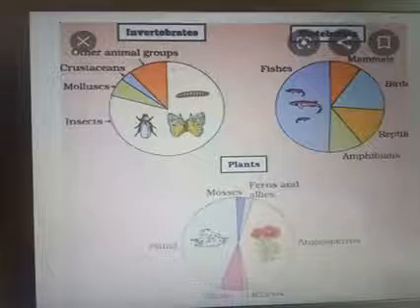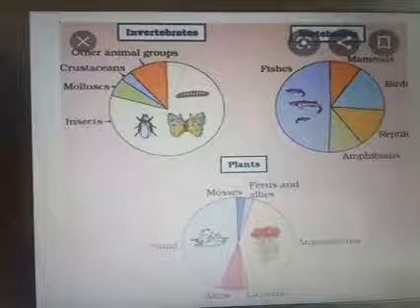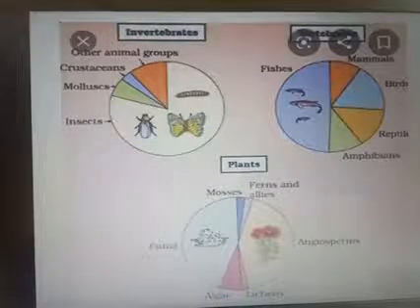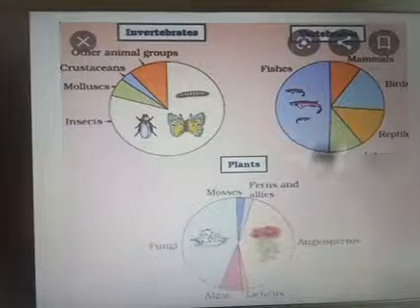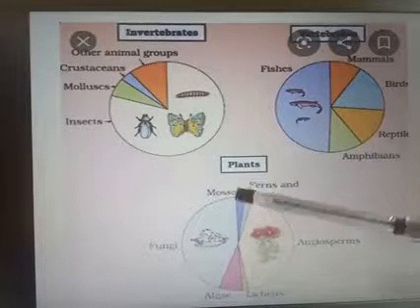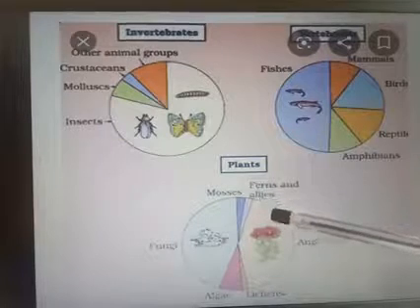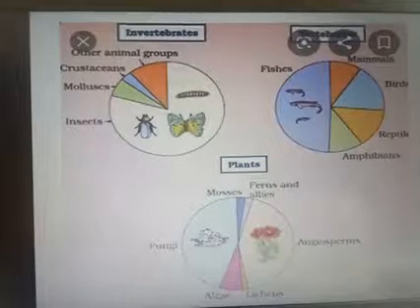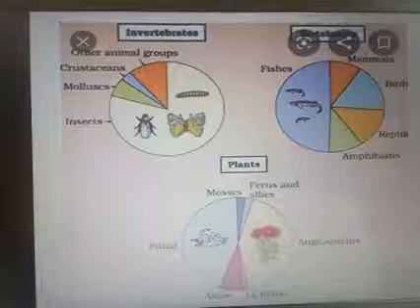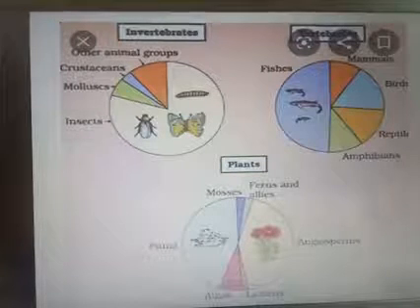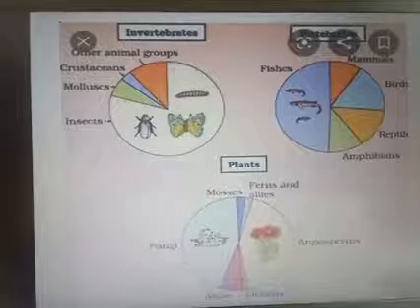Then we are considering the plants. In this plant group, fungi possess the majority and the angiosperms are near to the fungi. Then the algae, then the mosses, then the ferns and allies, then the lichens. So this is about plants. This is your textbook picture. Study this picture very well and understand the features in this structure very well.